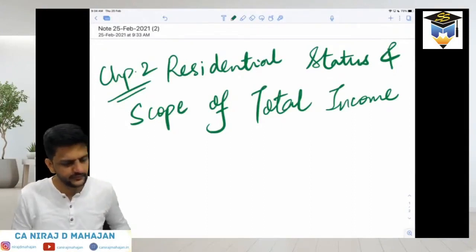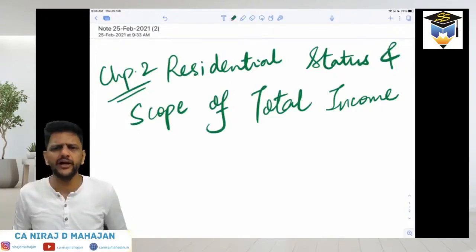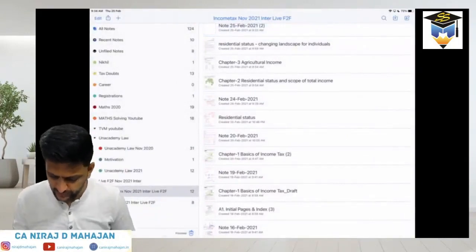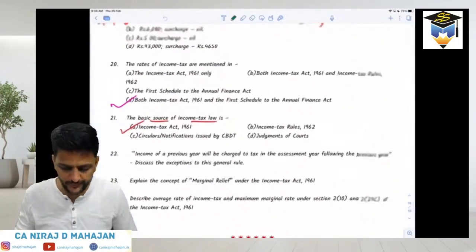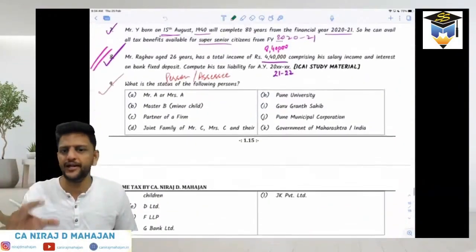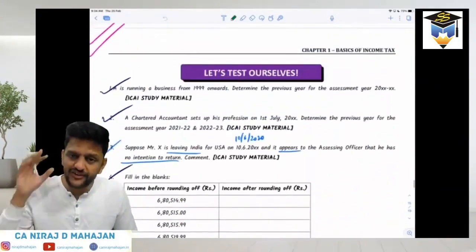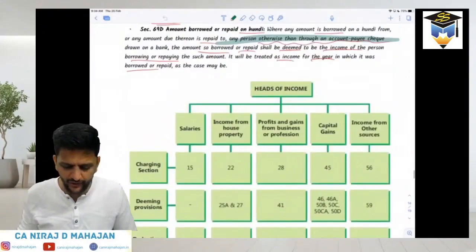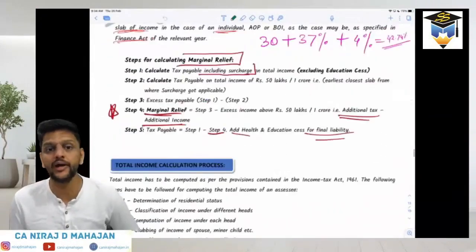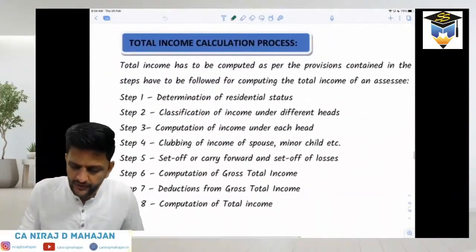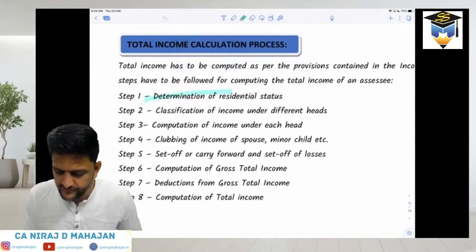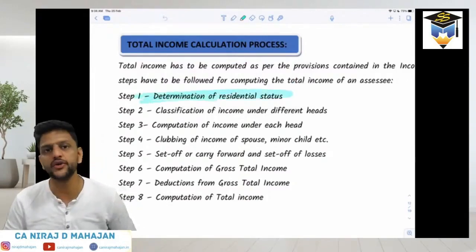Ready? Now, pay attention. Why are we doing all of this? If you remember a little bit from chapter number 1, what is the process of calculating the tax liability of an individual or an assessee? What is one of the first things you are going to check for an assessee? Check over here, the total income calculation process, so that you will have a feel of what we are going to do. First, determination of his residential status. Residential status is one of the first things we are going to do for an assessee, or your person, right?